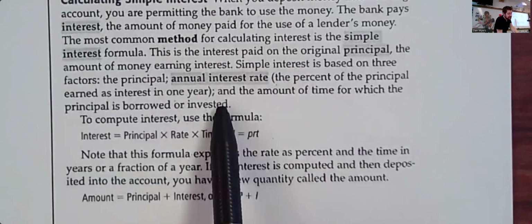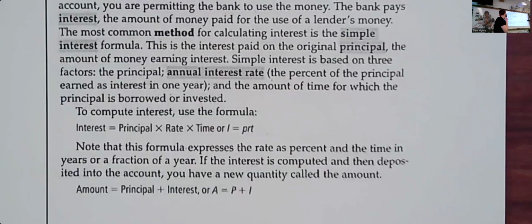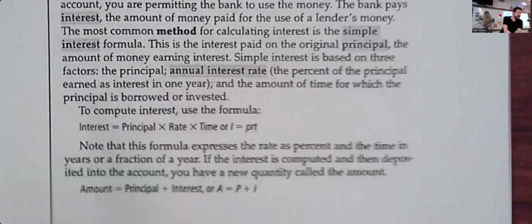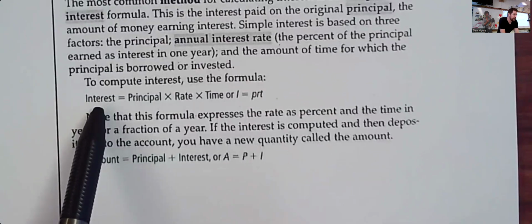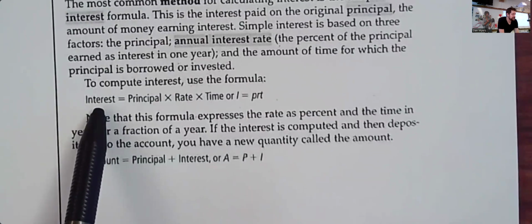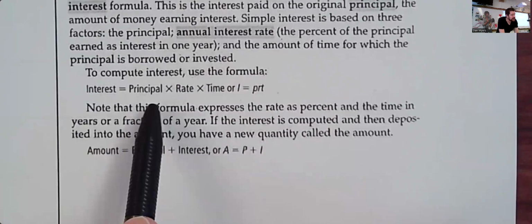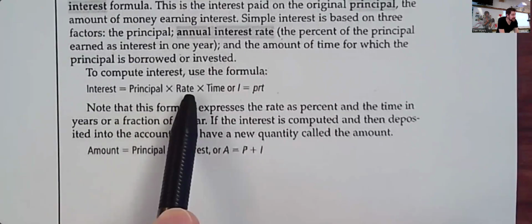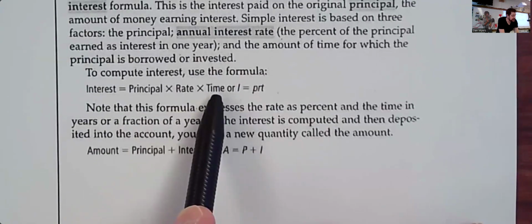The third factor is the amount of time for which the principal is borrowed or invested. For example, if you take out a loan for 3 years, then the amount of time would be 3. The amount of time is also always calculated based on number of years. So the simplest way to calculate this is the amount of interest owed or the amount of interest earned, depending on if you are the borrower or the lender. It's the initial amount, the principal, multiplied by the rate, as a decimal, multiplied by the amount of time, which is in years.